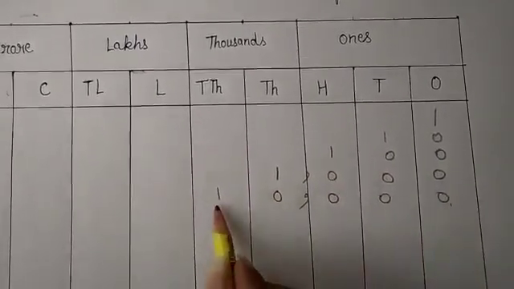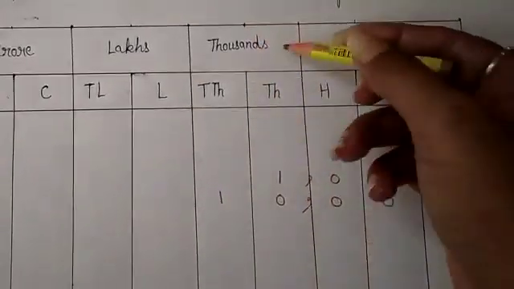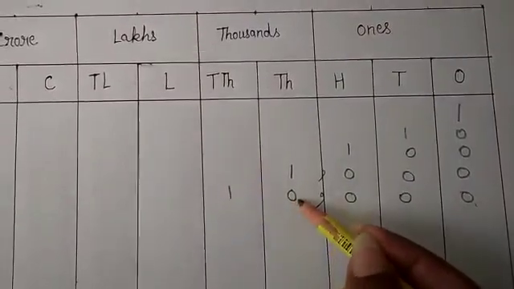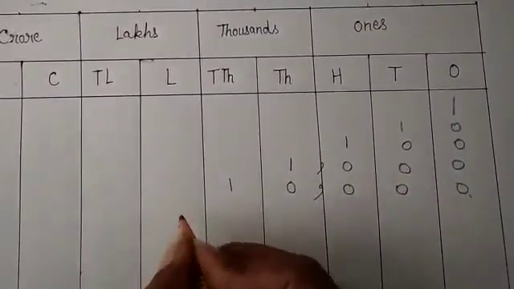10,000. As you can see here, 1 and 0. This is a 1000 period. So we will read the 1000 period together, like 10,000. Next is 1 lakh.